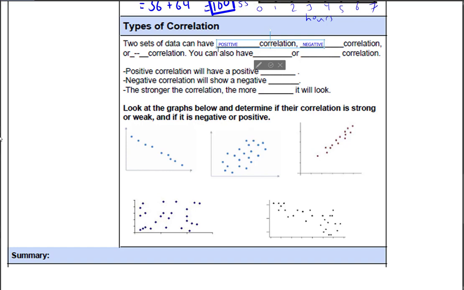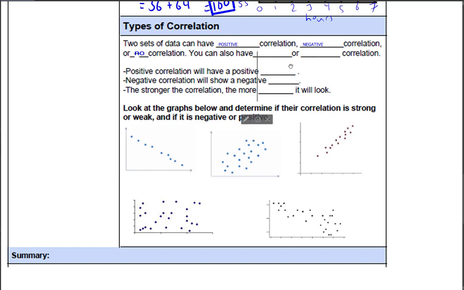And there's another type of correlation they can have, okay? Just so you know, they could also have no correlation. Ignore this right here. This should not be there, but this is a negative correlation. We would say no correlation, okay? So they can, in fact, have no correlation. Sorry about that.